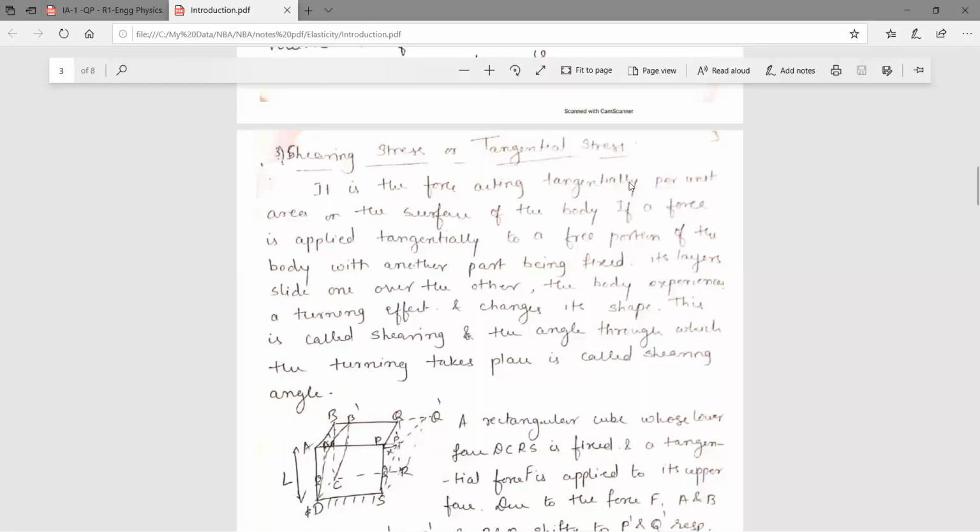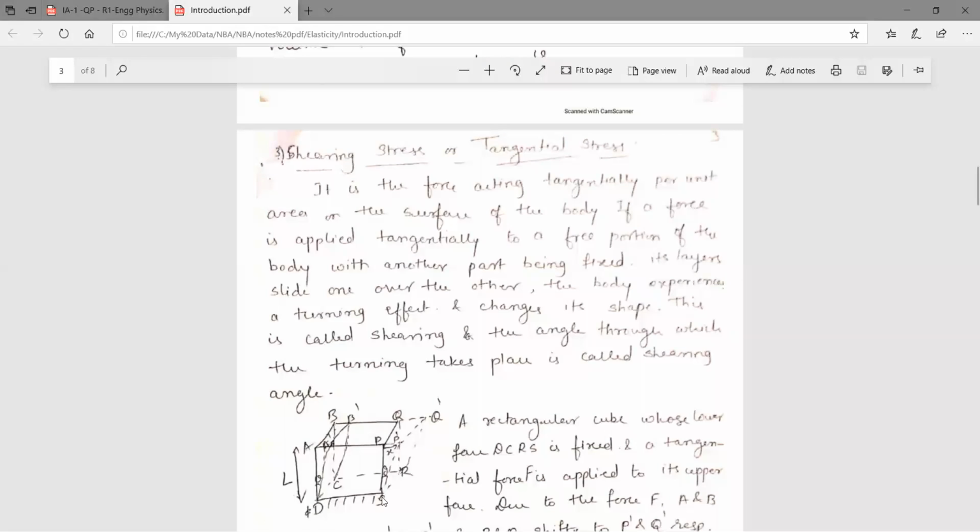It is the force acting tangentially, making some angle theta, and there will be strain produced. If it is applied tangentially to a free portion of the body with another part being fixed, its layers slide one over the other. The body compresses and a turning effect takes place.